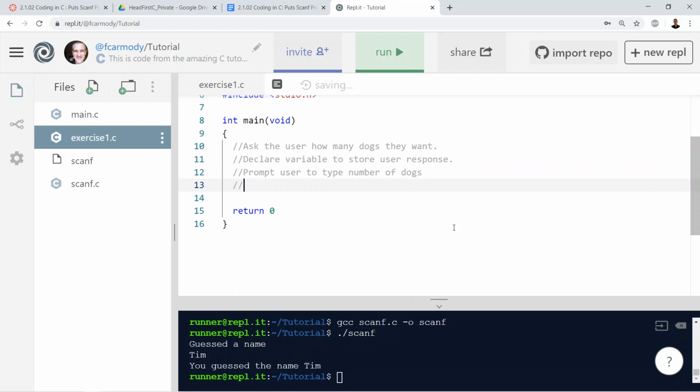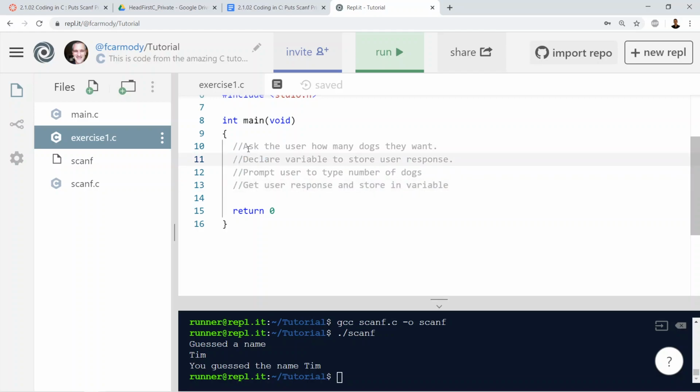Okay, then we're going to get user response and store in variable. So this is like my pseudocode right here, right? I'm just saying what I need to do on each line, in a comment.